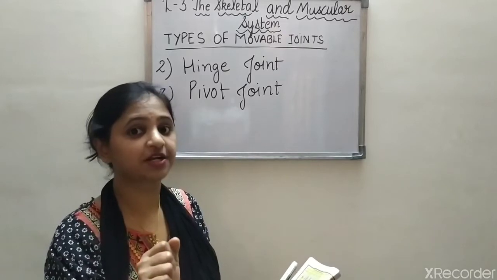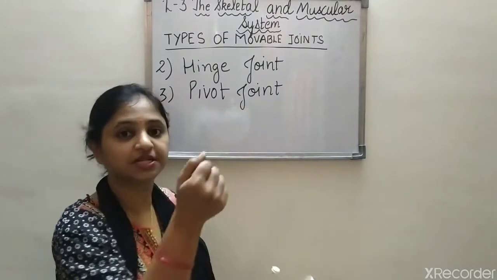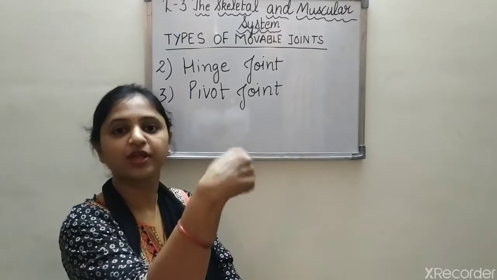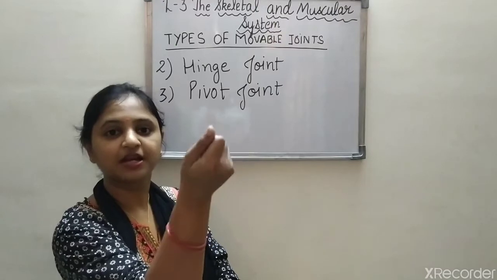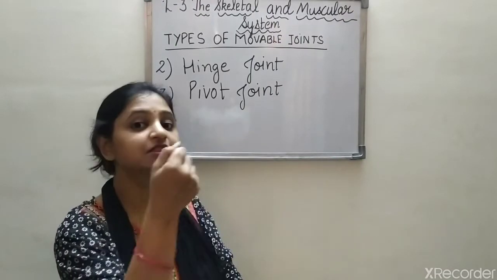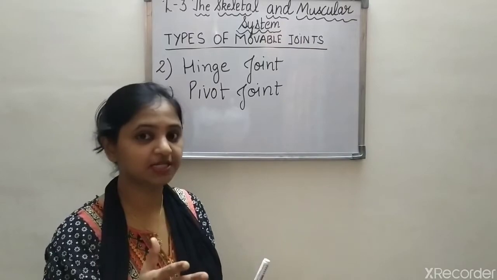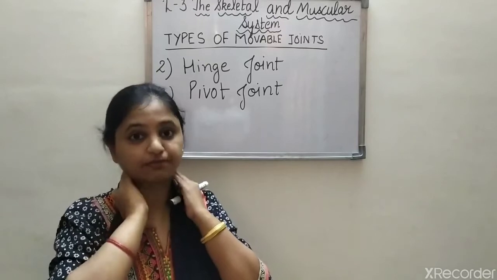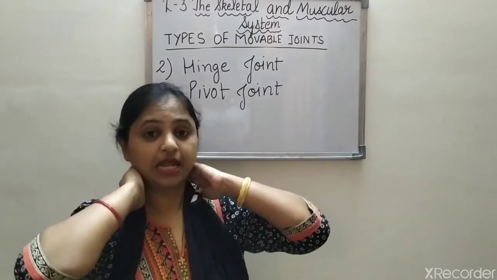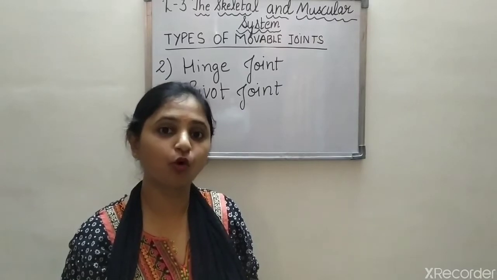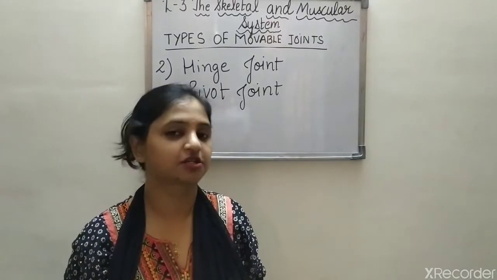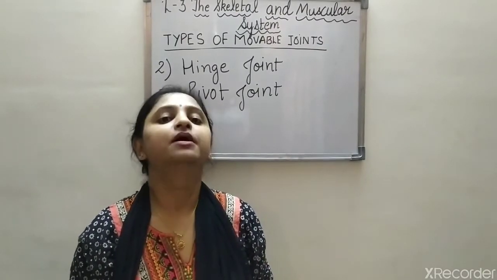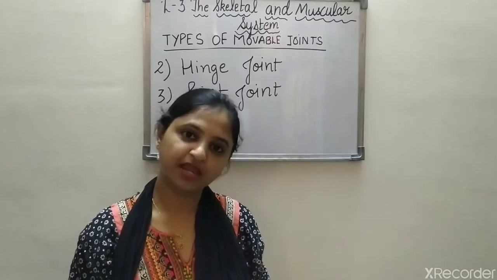So this joint, the pivot joint, is present in our hand, and due to this we are able to move our hand like this. And this joint is present between the skull and the backbone also, in our neck, and due to this we are able to move our neck in all directions, like this, down, up, not at the back. So am I clear to you?